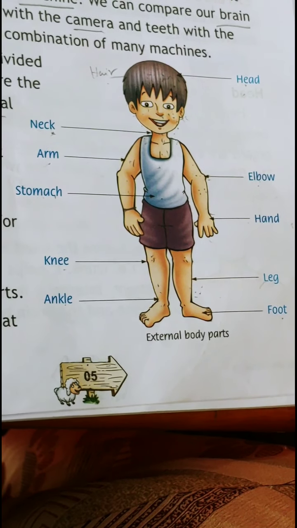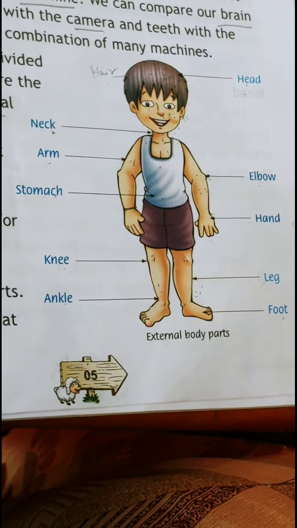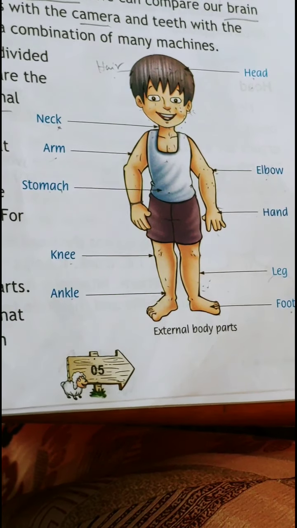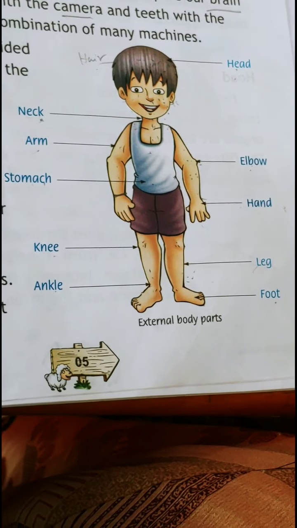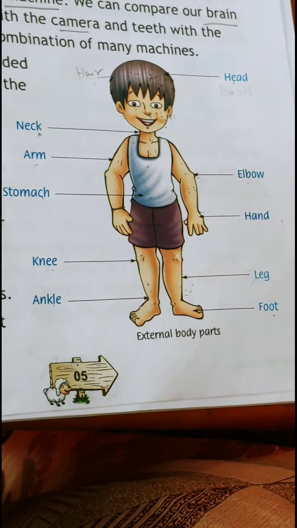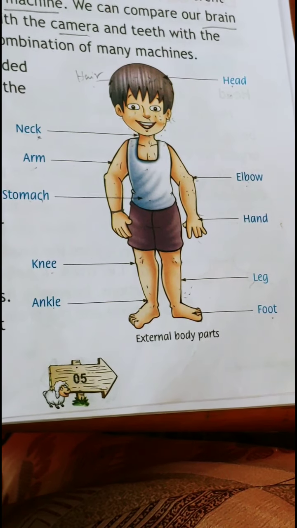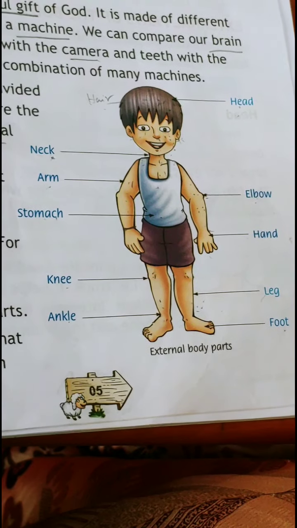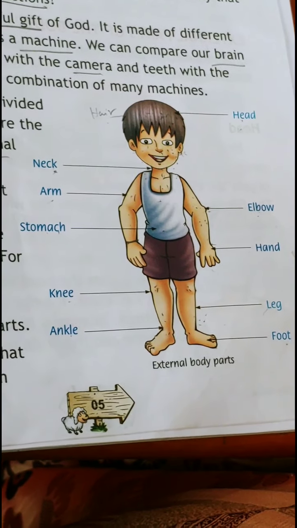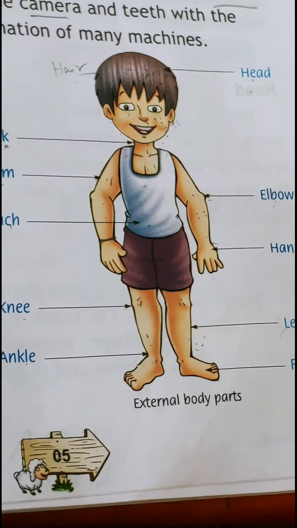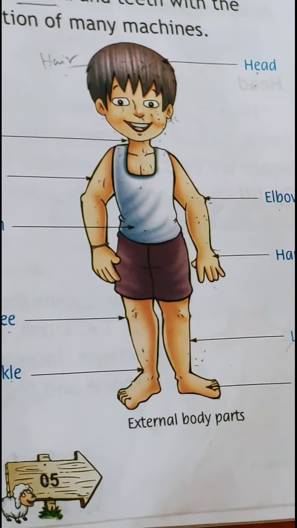Our body is made up of two different parts. They are external body parts and internal body parts. External body parts are the body parts that can be seen outside our body. Internal body parts are the body parts that cannot be seen outside, that can be seen inside our body. Now let's know in detail what are the external body parts.